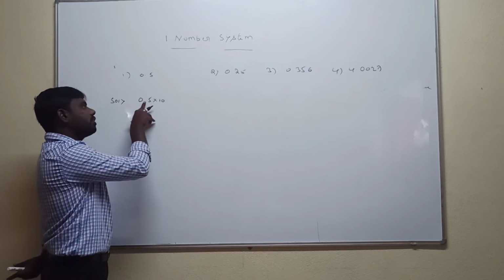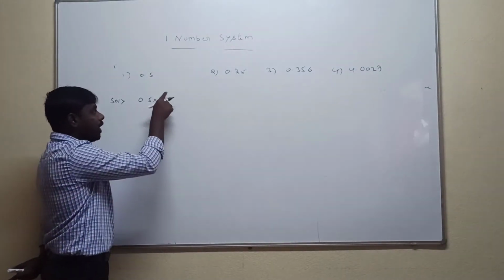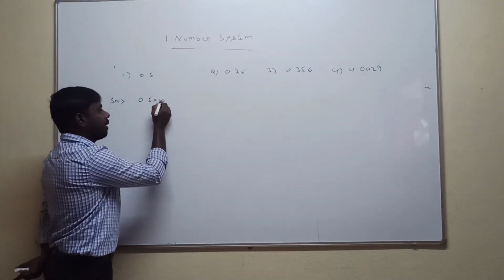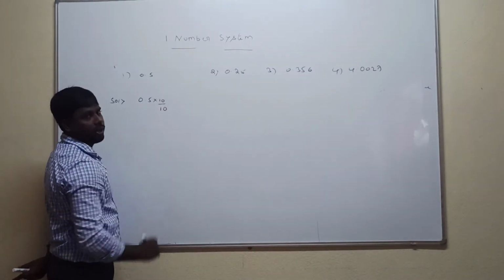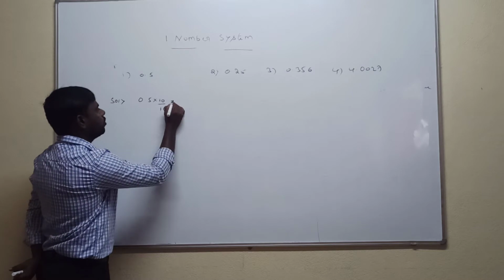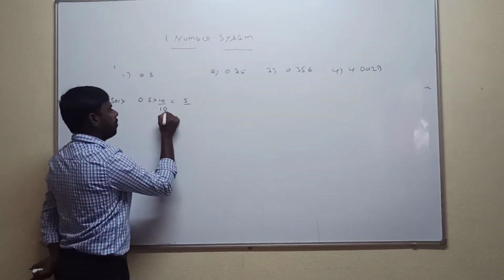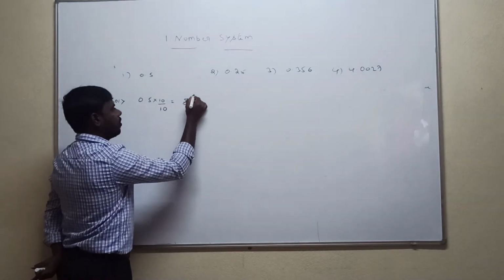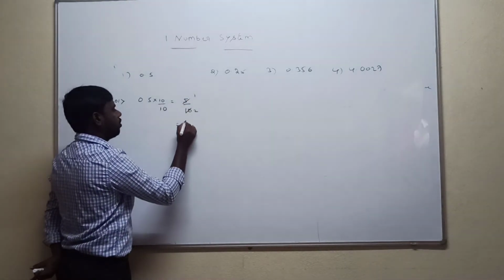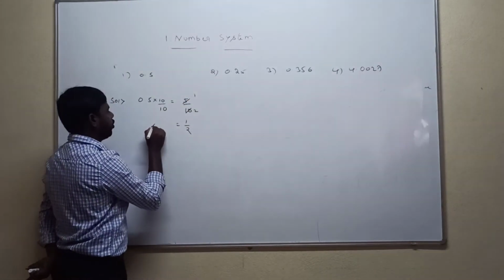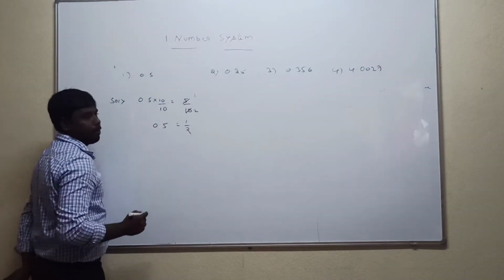One digit after the decimal is there, 1 zero you can take. What is the value you are getting? 10. So multiply with 10, divided with 10 you can take. So now 0.5 into 10 is 5. The denominator is as it is. So 5 1s are 5, 5 2s are 10. So 1 by 2. So the value of 0.5 is 1 by 2.